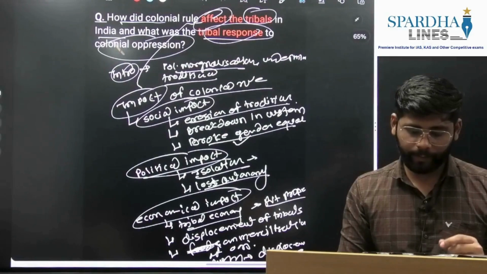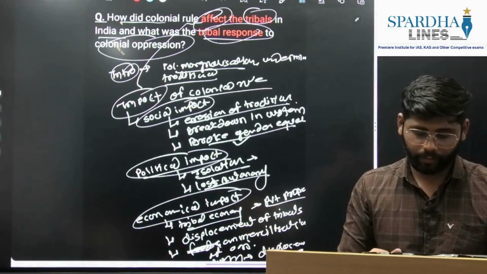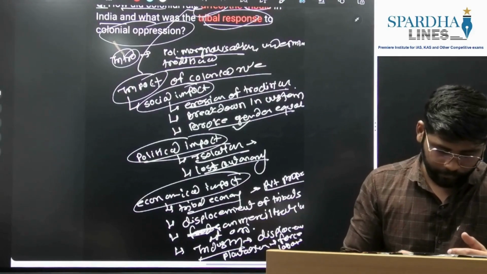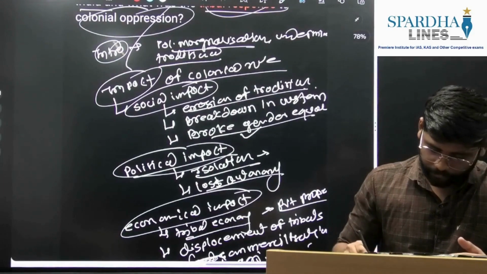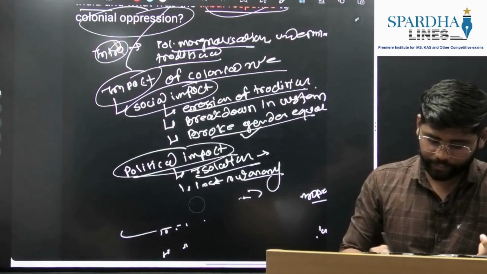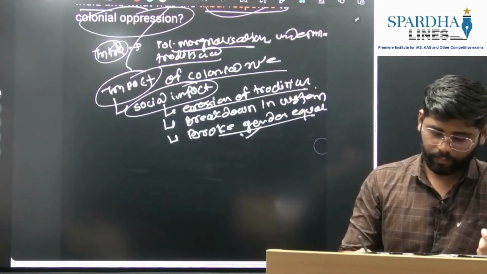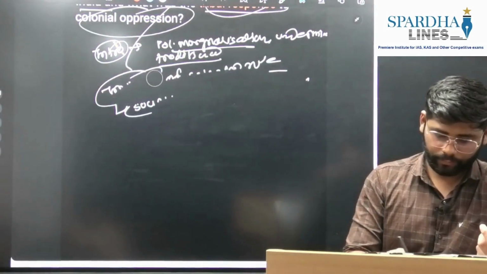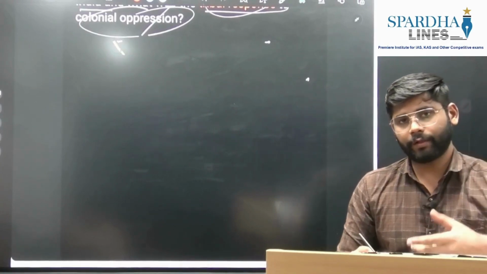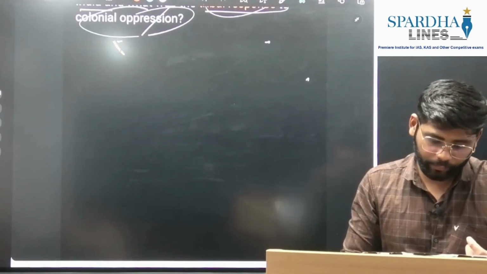Then the second part is how the tribals responded to this colonial oppression. This aspect we will deal with separately. For that, we need to write a transitional paragraph about the political and social impact caused, the destruction of tribal autonomy, and that tribals responded in the following way. There were different kinds of responses tribals gave to the Britishers.